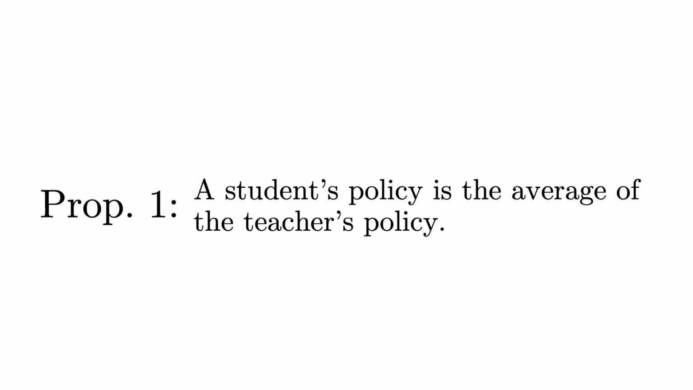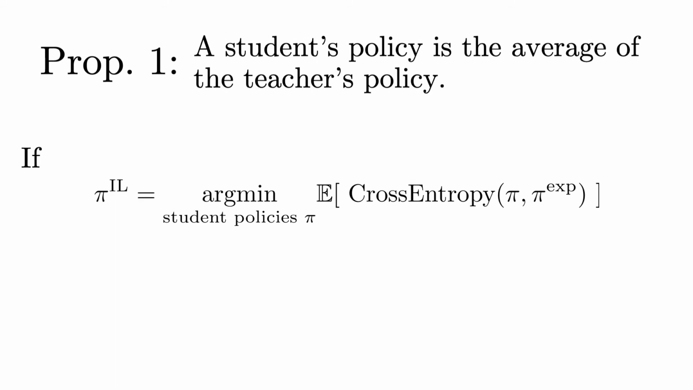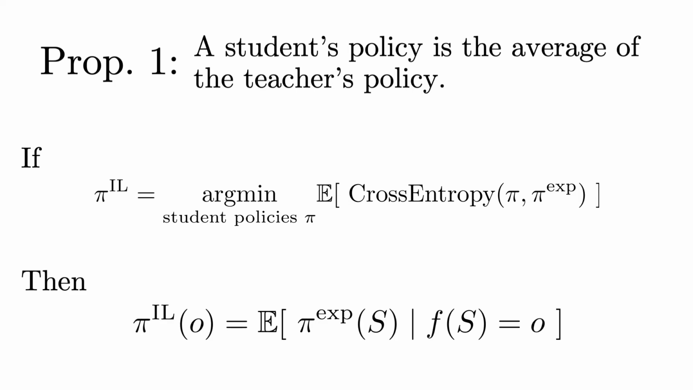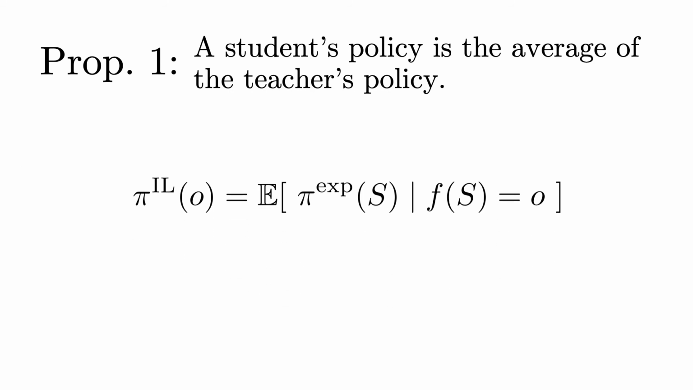Proposition 1 in our paper shows that in these cases, the student's policy is an average of the teacher's. Formally, let pi IL be the policy among all possible student policies that minimizes the cross-entropy loss between itself and the expert. We show that pi IL then equals its conditional expectation. To get some intuition, let's go through this equation step by step.